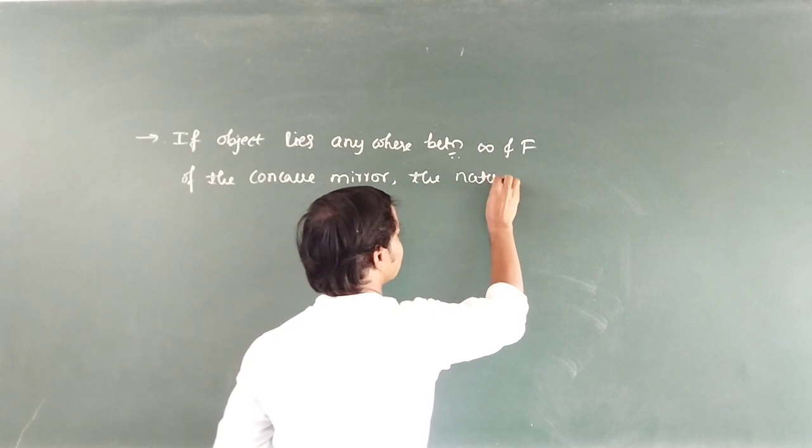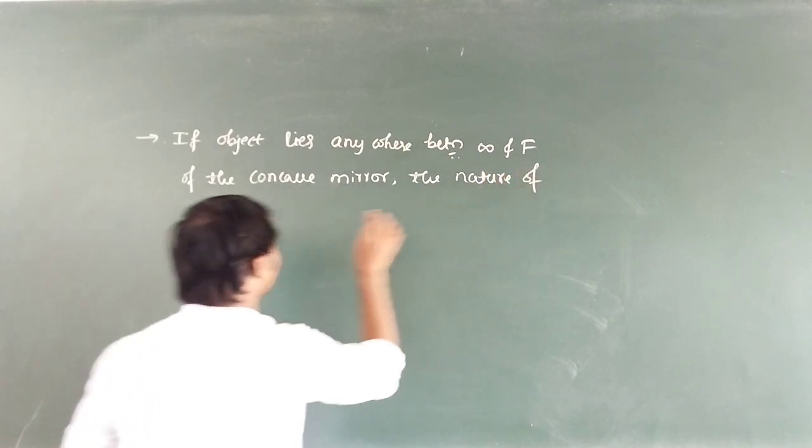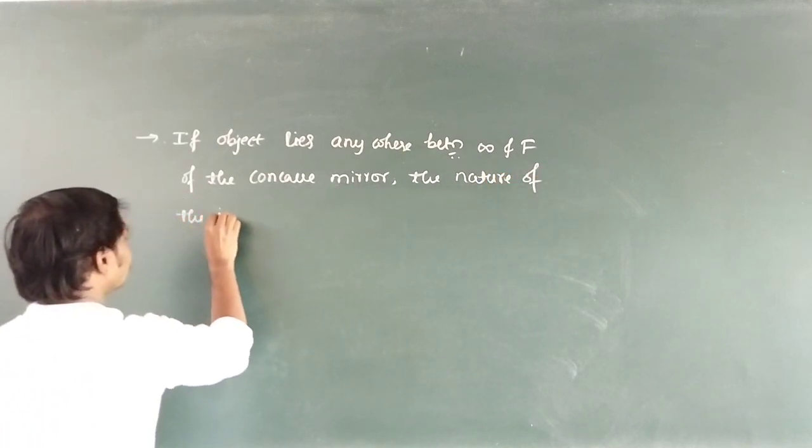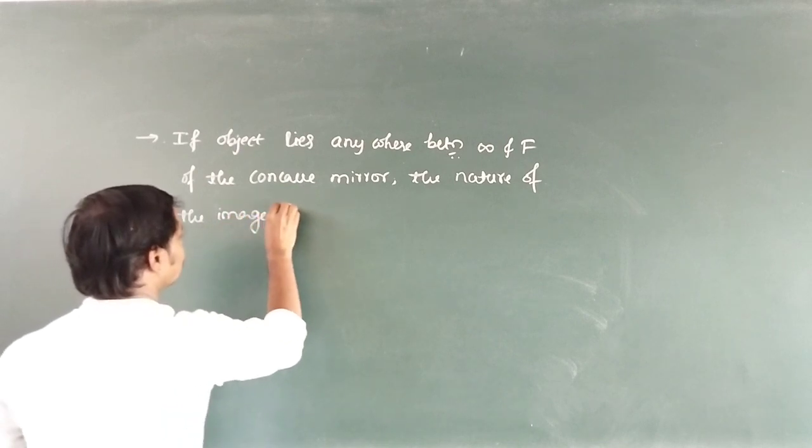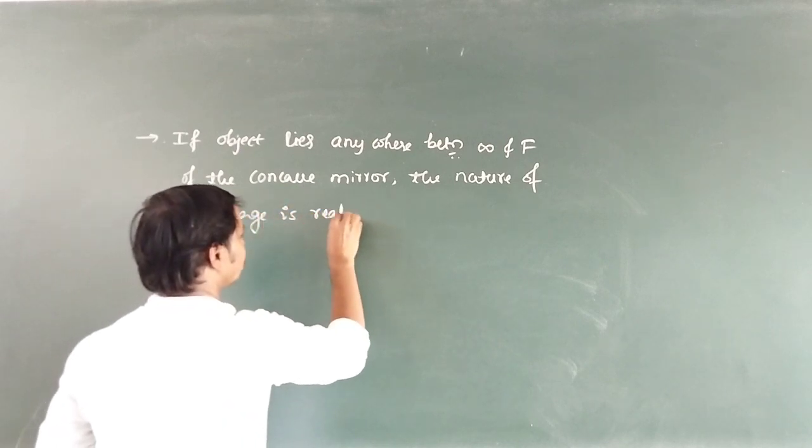Remember this point, this is very important. The nature of the image is real and inverted.